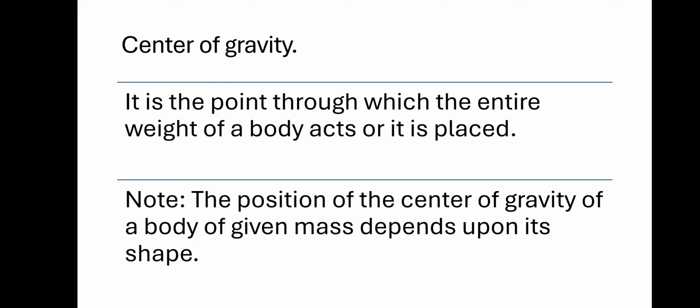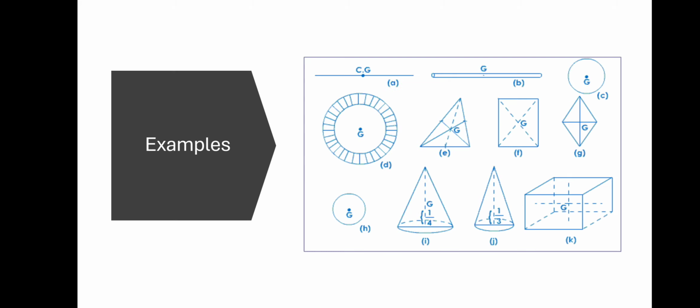Okay, there is an example for you. See, for this one, it is the center of gravity. For this line, for this rod, there it is the center of gravity. For this circle, it is the center of gravity. For this triangle, G is the center of gravity, and for this diagram, G is the center of gravity.